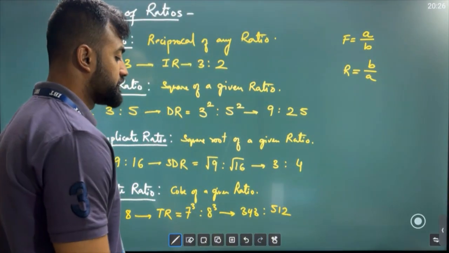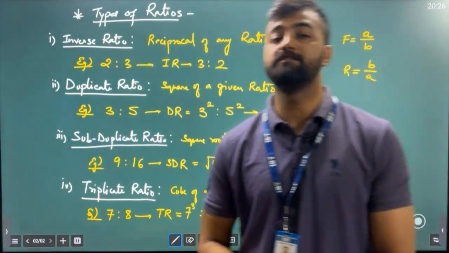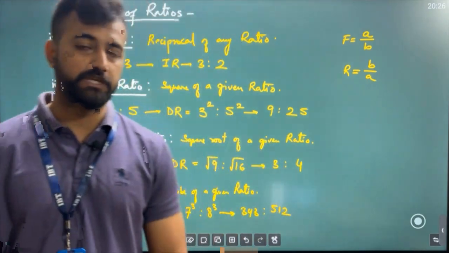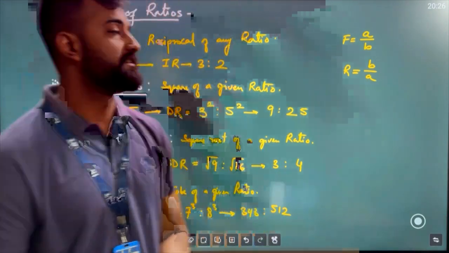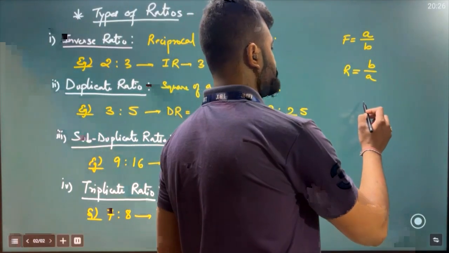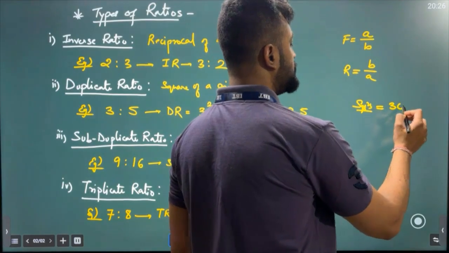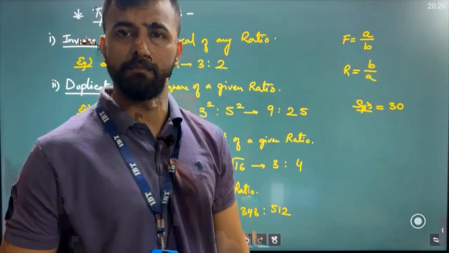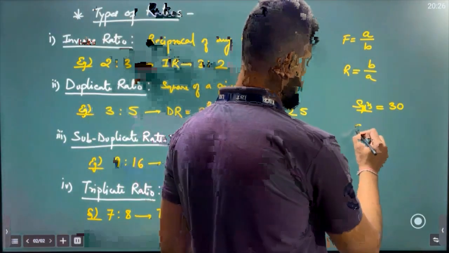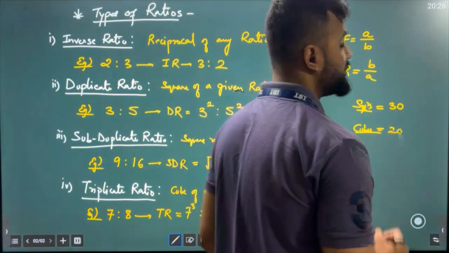So it is very important and very crucial, my friends, for you to understand that you must memorize squares and cubes. Squares up to where, sir? Squares, you should memorize till 30 minimum. And cubes, you should memorize till 20 at least.